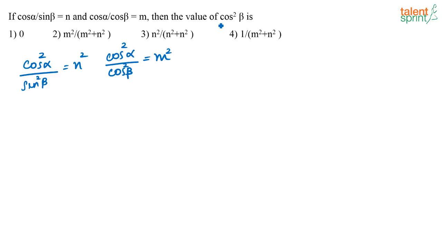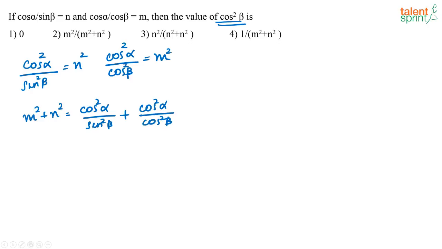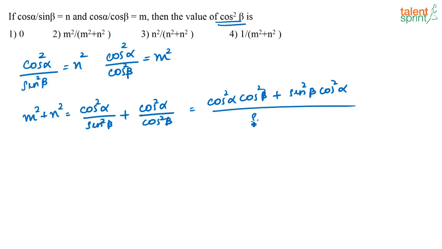So now I have to find the value of cos squared beta. So now let me try to add these two. Okay, so what is m squared plus n squared? That is nothing but cos squared alpha by sin squared beta plus cos squared alpha by cos squared beta. Okay, so what is this? This is nothing but cos squared alpha cos squared beta plus sin squared beta cos squared alpha divided by sin squared beta cos squared beta, or is there anything common here?